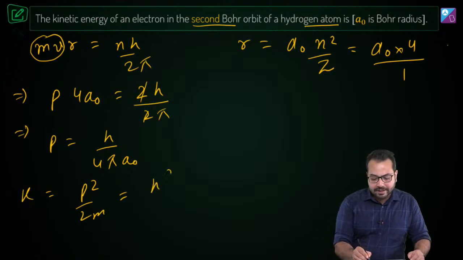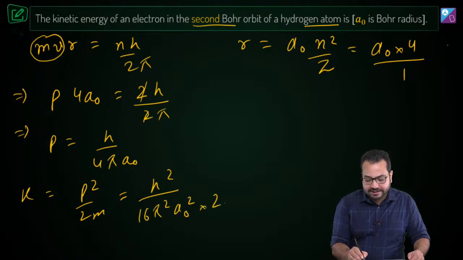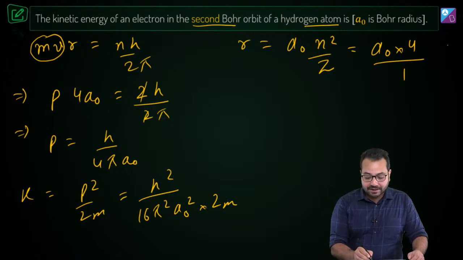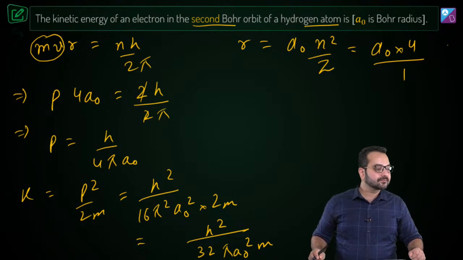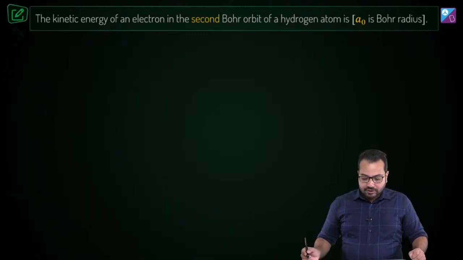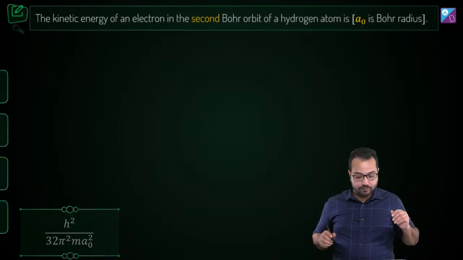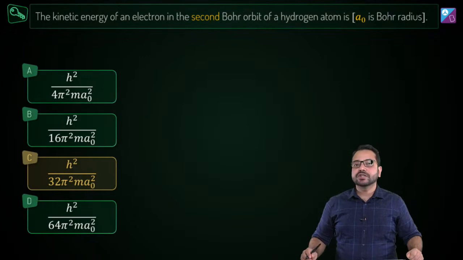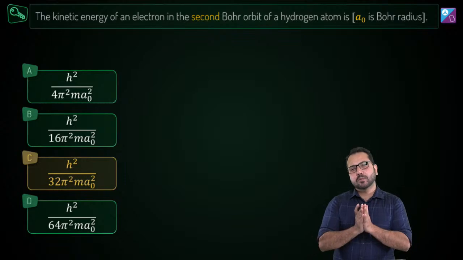So this is going to become h square upon, we'll have 16 pi square a naught square, and then we'll have 2m, which means our final answer is going to be h square divided by 32 pi square a naught square into m, and that should be our answer. Is that correct? Alright, so now let's have a look at the options. If we look at the options, we don't have an option. Oh, we do have an option. Okay, so option C is going to be our right answer. Is that clear?